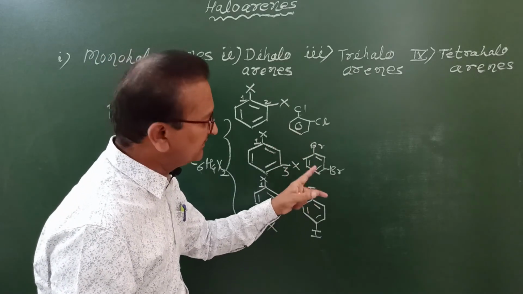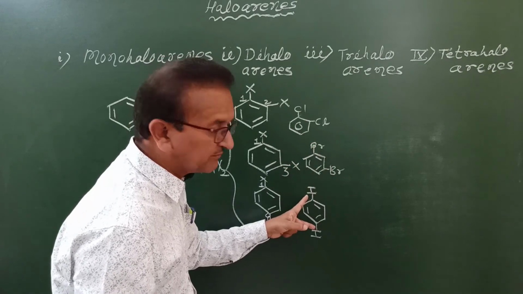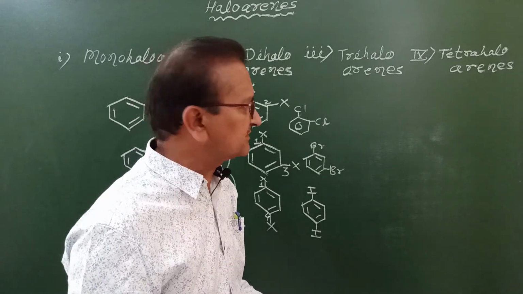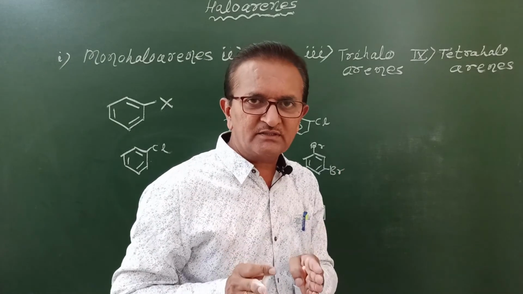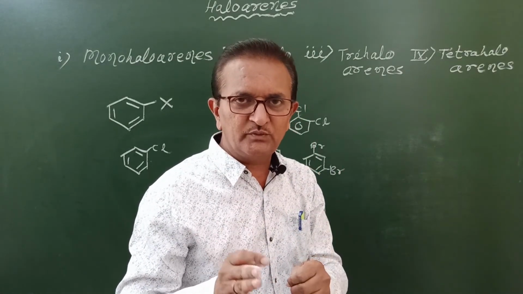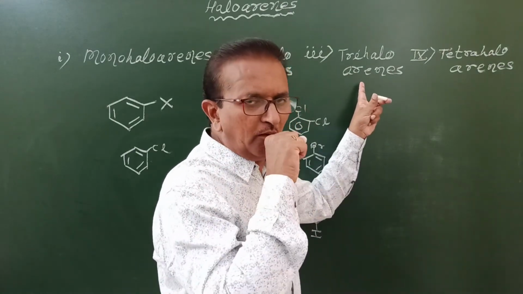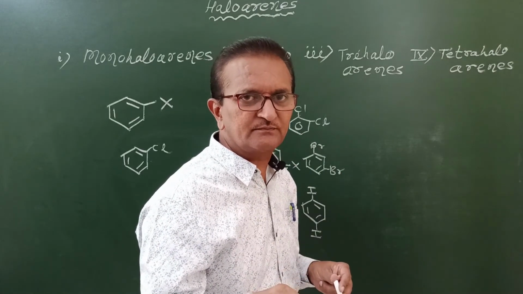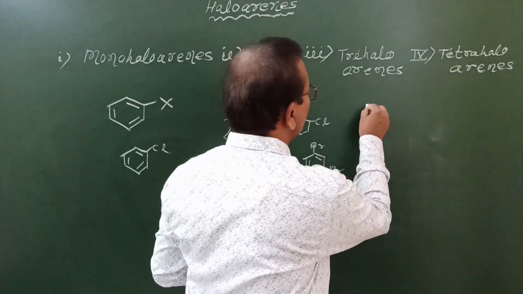These are called position isomers, but for position isomerism these halogen atoms must be the same. Here there must be chlorine atoms, here there must be chlorine atoms. Then and only then are they called position isomers. Now we proceed towards the next heading, trihaloarenes. What are trihaloarenes? The aromatic halogen compounds in which 3 halogen atoms are directly bonded to the benzene ring or aromatic nucleus are called trihaloarenes. Now let us see